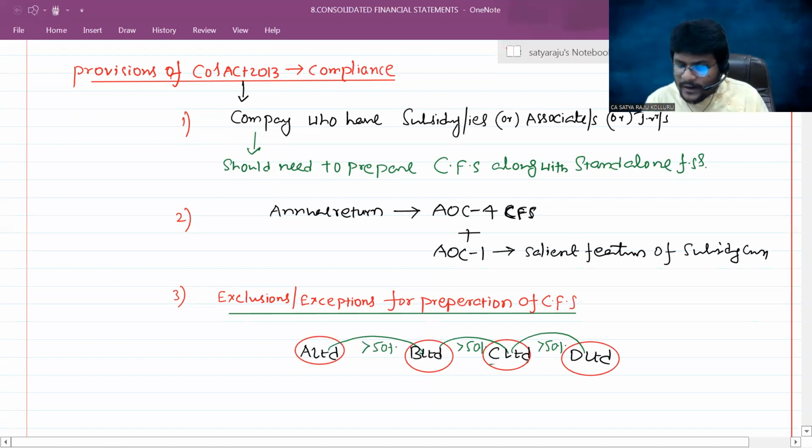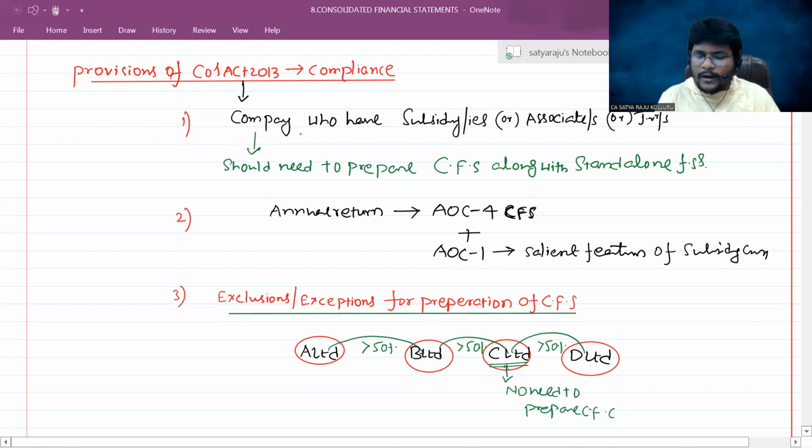Now for C Limited, D Limited is a subsidiary company. This company is having a subsidiary, no? Even though C Limited has a subsidiary, it has no need to prepare CFS.